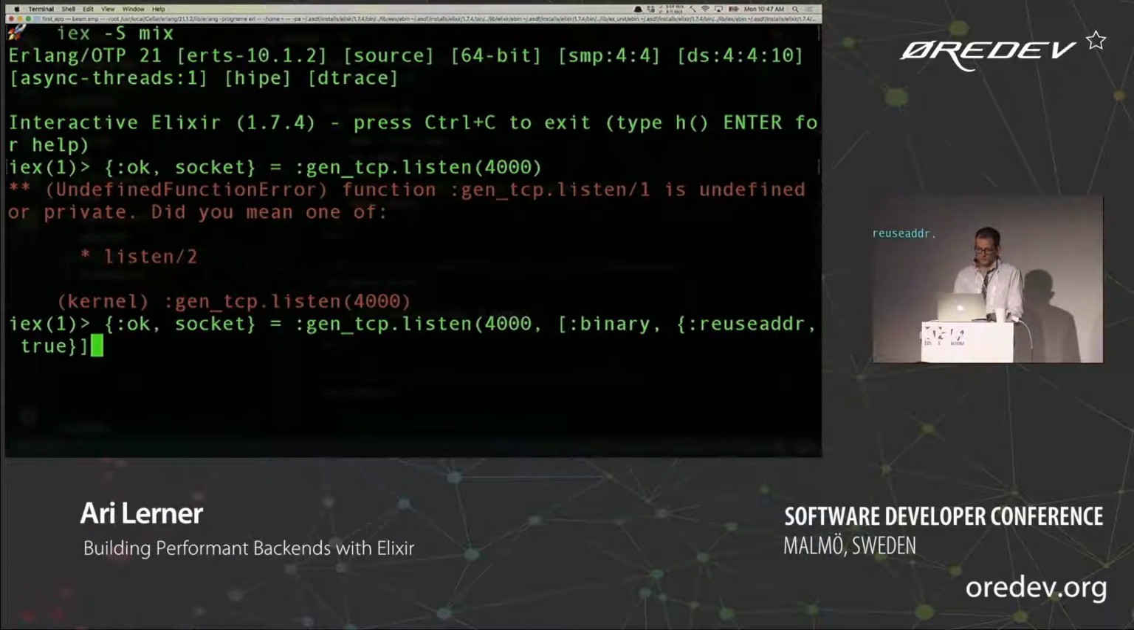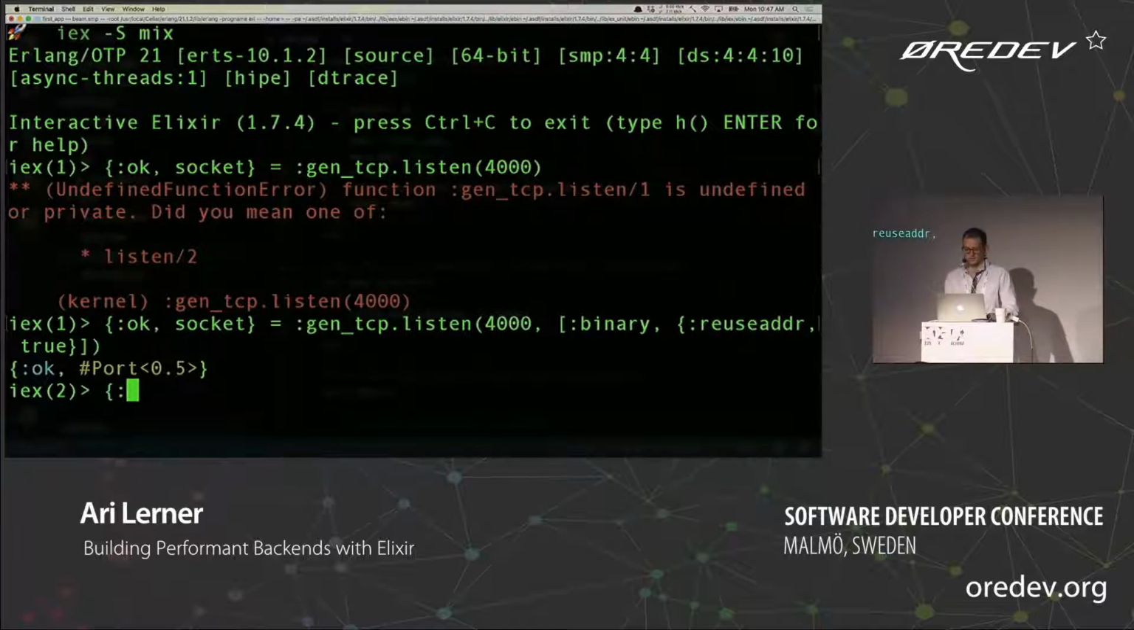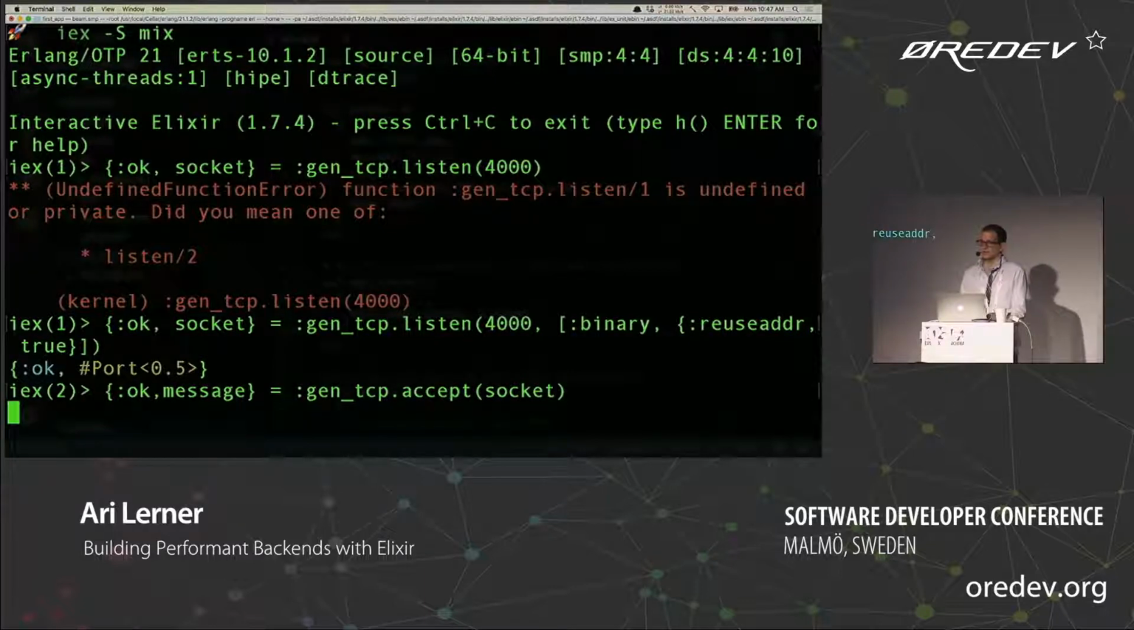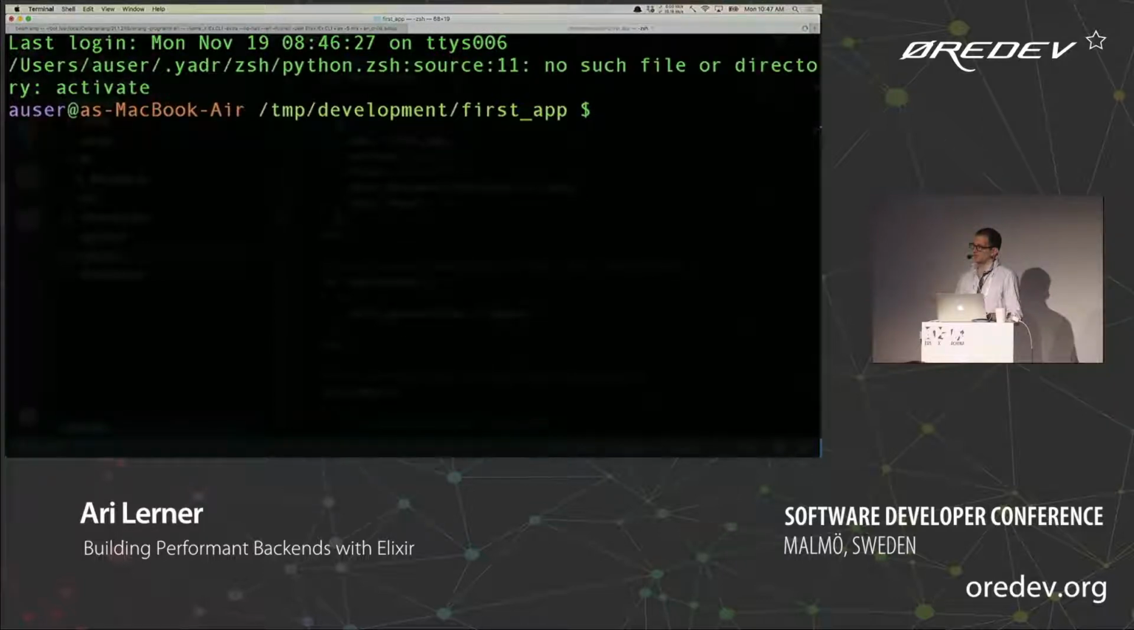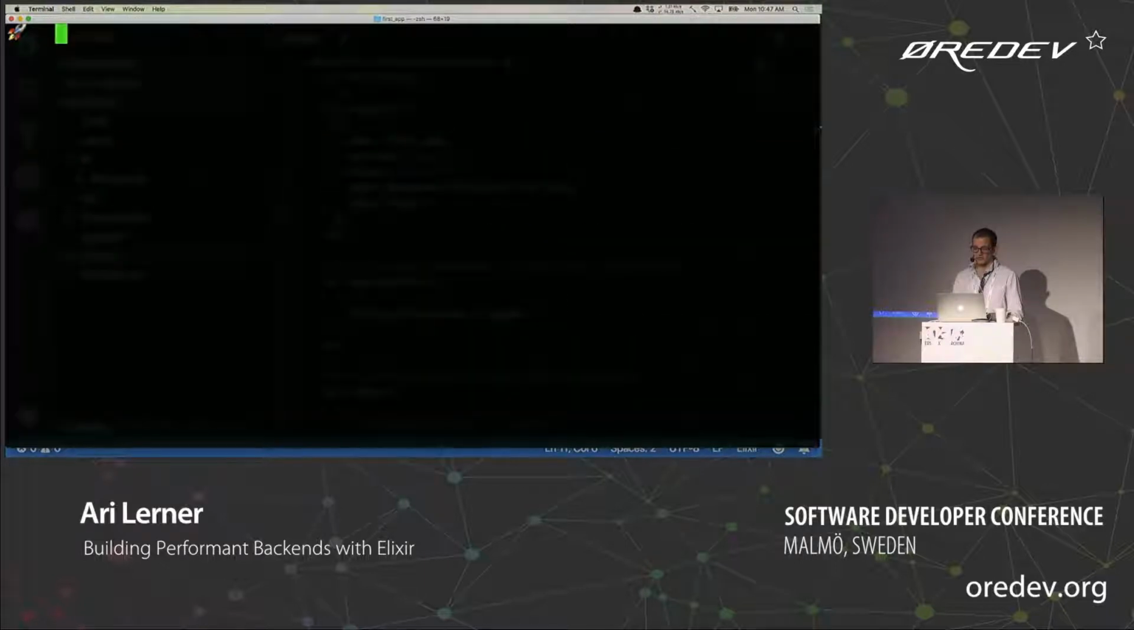We could listen on some port, and then we could listen for some messages. And then we could do whatever we want with that message. For instance, we could telnet into there, and that would provide us a TCP server. If you wanted to build a web server, I'm not actually going to do that.